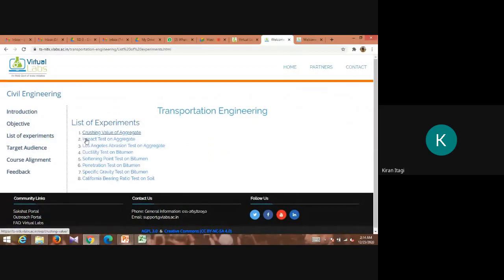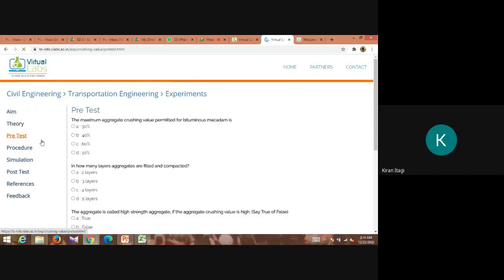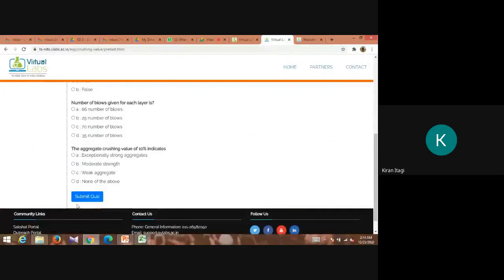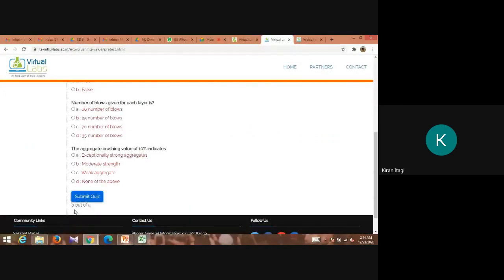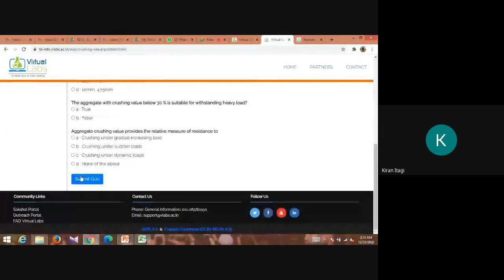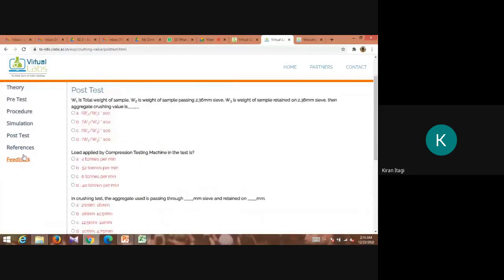Now what we should do is, here we have 8 experiments. So first go for the first experiment. Just attend this test. When you submit, it may be 1 out of 5 or 5 out of 5, whatever, just take a screenshot of it for this pre-test. Then for the post-test, take a screenshot. How many screenshots are there? 2 screenshots are there.